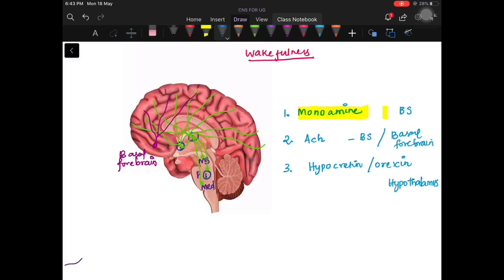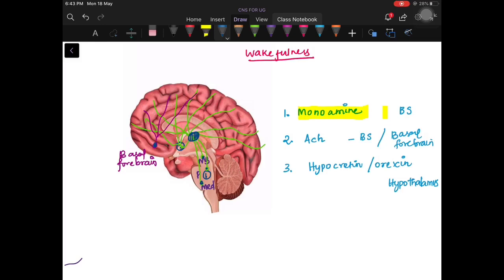I am repeating here, putting these neurotransmitters together in the pathway. The monoamines from the midbrain, pons, and medulla reach the cortex via the thalamus. They relay in the intralaminar nucleus of the thalamus, and from there spread all over the cortex and make the cortex excitable, that is, awake. Also, a group of neurons arising from the basal forebrain release acetylcholine, which also helps in keeping the brain in an awake state.